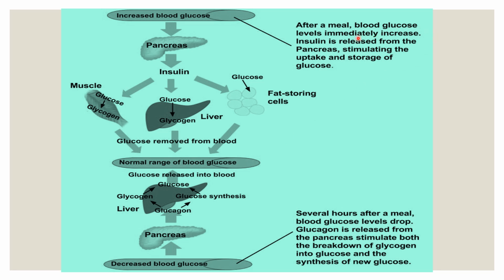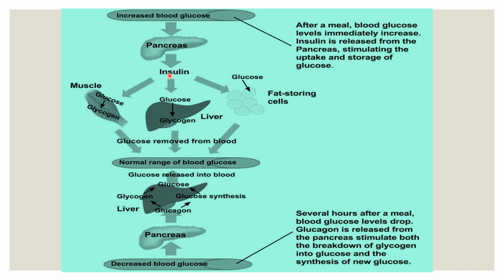After a meal, the blood glucose level immediately increases and insulin is released from the pancreas, stimulating the uptake and storage of glucose. So increased blood glucose stimulates the pancreas, because glucose enters via the GLUT2 channel into the pancreas and stimulates the secretion of insulin.